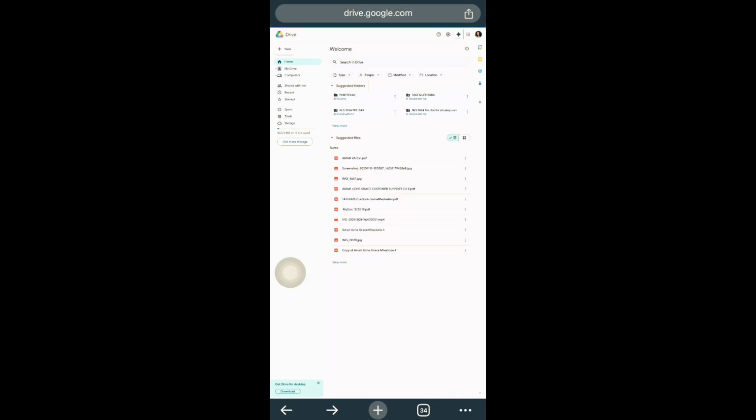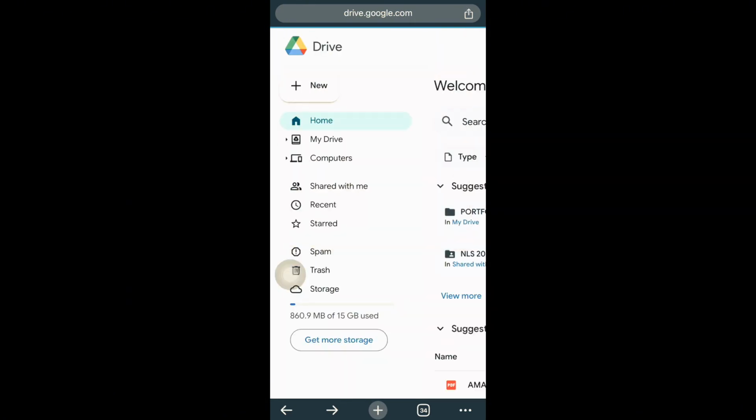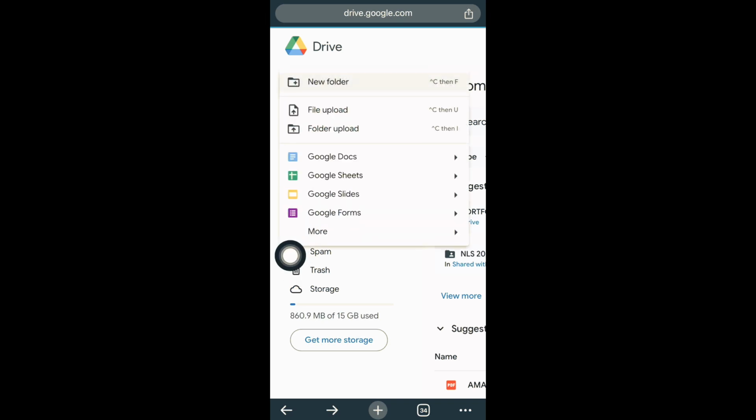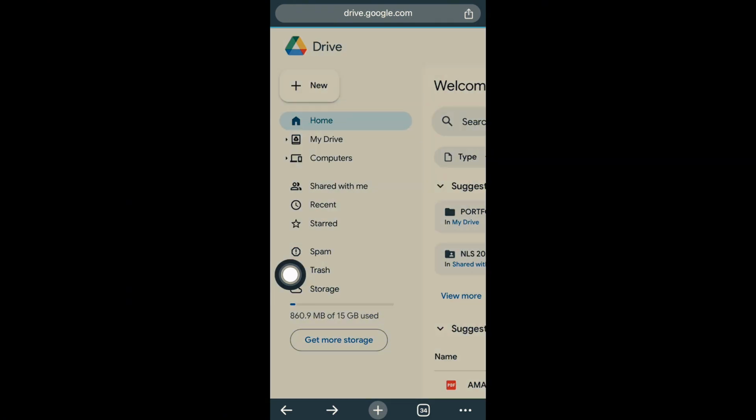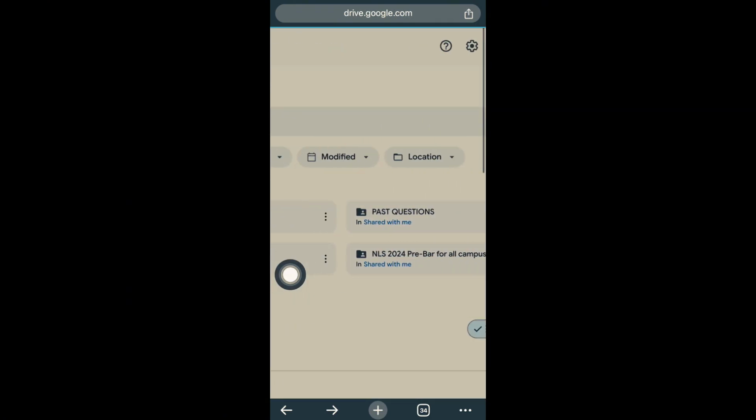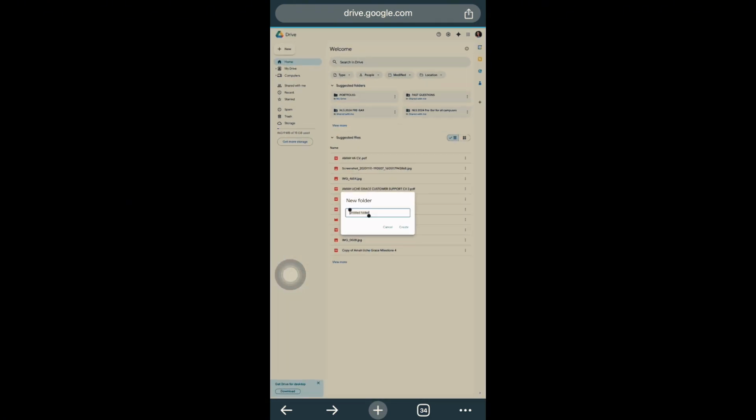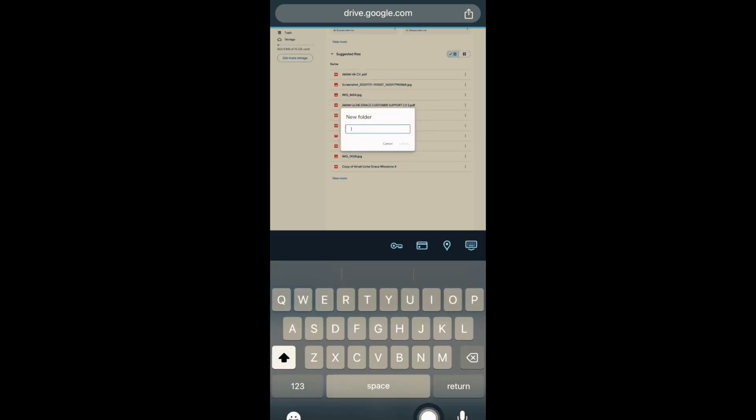The next thing we'll be talking about is how to create a new folder. All you need to do is click on the plus sign here, click on new folder. We'll be able to minimize back. Now we'll title this folder, let's title this folder VA training videos. That means my virtual assistant training videos, I'll be saving them in this folder.